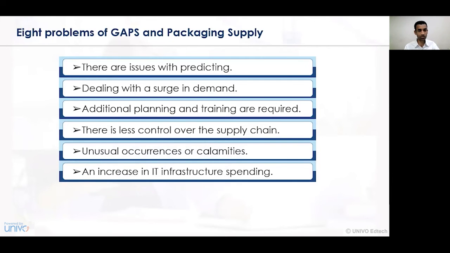The next problem that can usually occur is an increase in IT infrastructure spending. With changes in the tools, technologies and manufacturing processes, various robotics and tools and techniques are being applied, and hence it increases the cost to the organization.